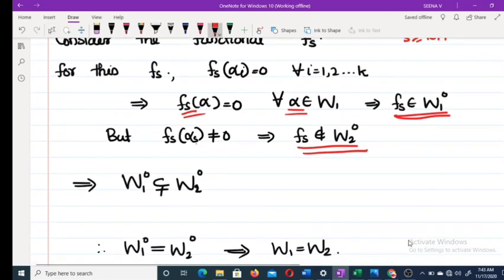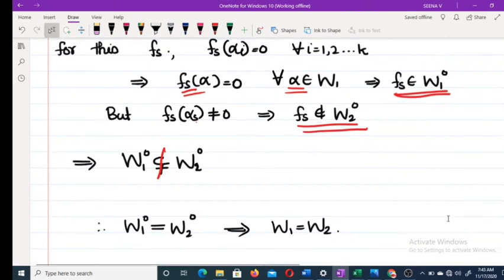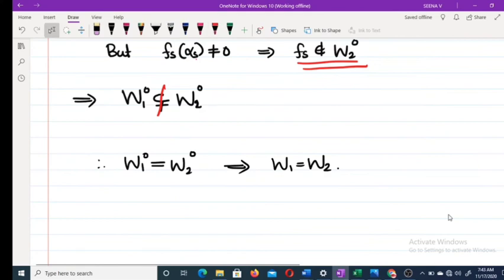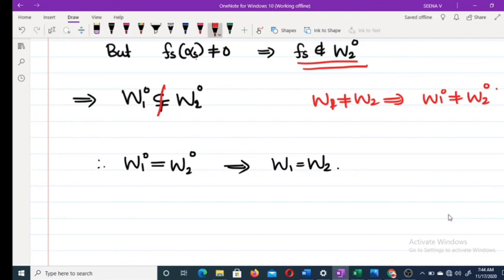This implies W1 not is not a subset of W2 not. Therefore, W1 not equal to W2 implies W1 not equal to W2 not. That means W1 not equal to W2 not implies W1 equal to W2. This is our converse part.